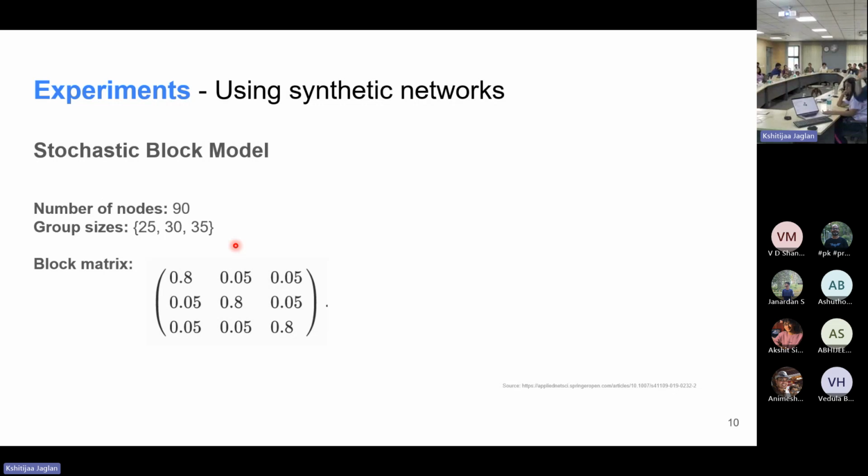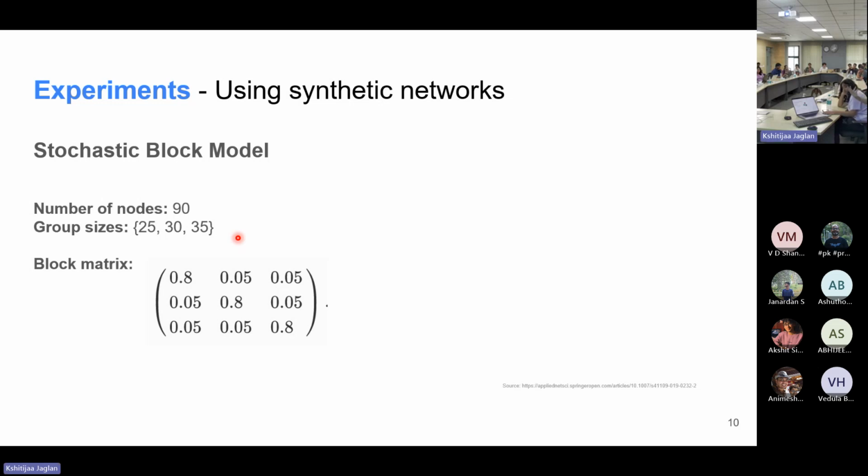So first, let's look at what a stochastic block model is. In this, we give it mainly two pieces of information. We provide the group sizes, or the cluster sizes, that is, how many nodes belong to which cluster. For example, in this case, out of 90 nodes, we create three groups, and these three groups have 25, 30, and 35 nodes each.